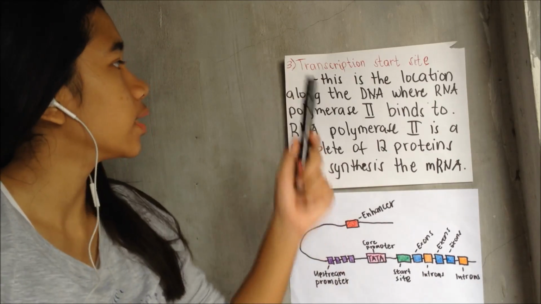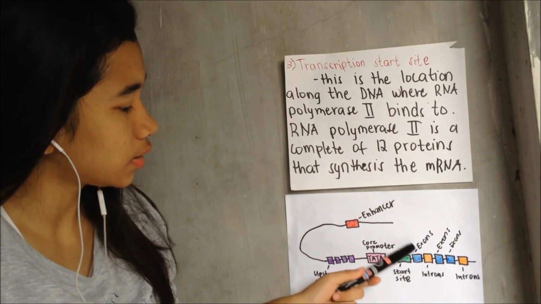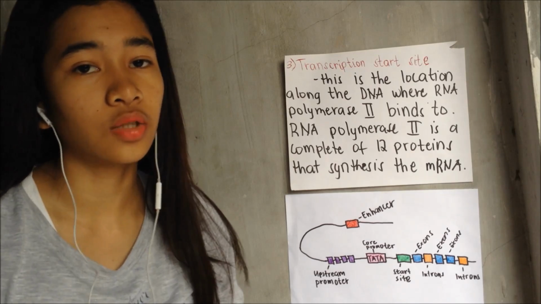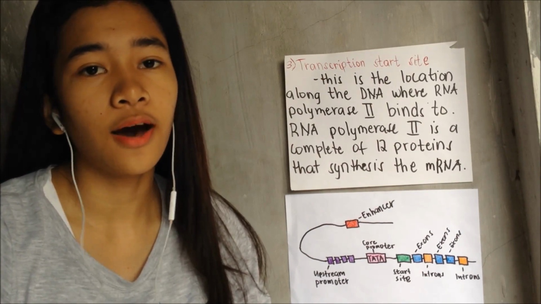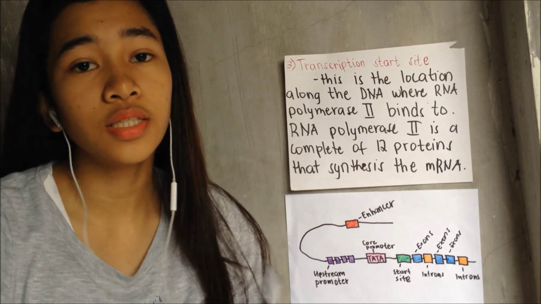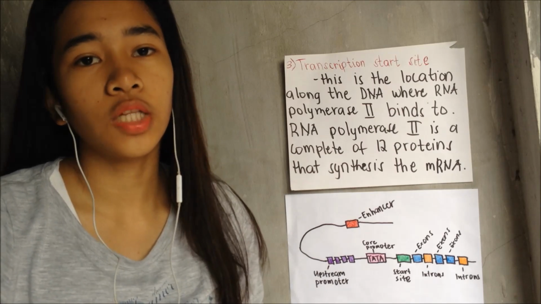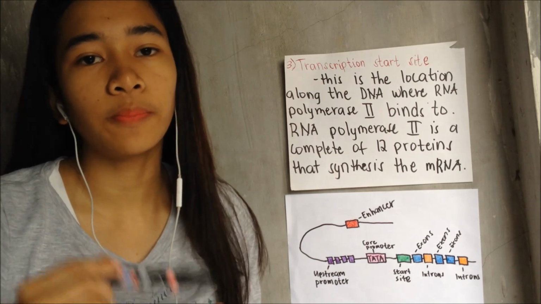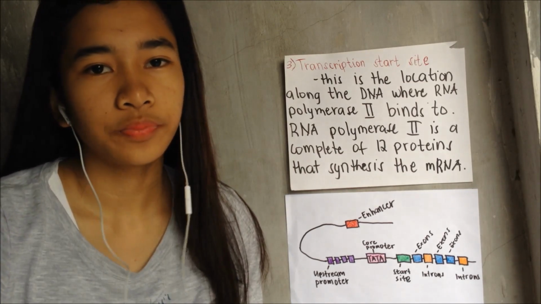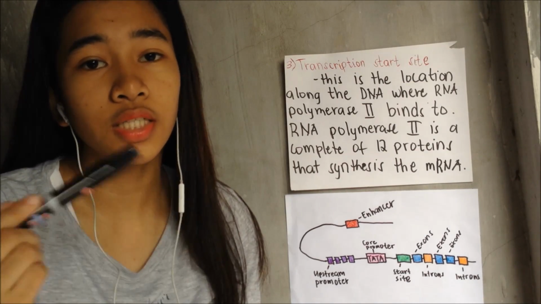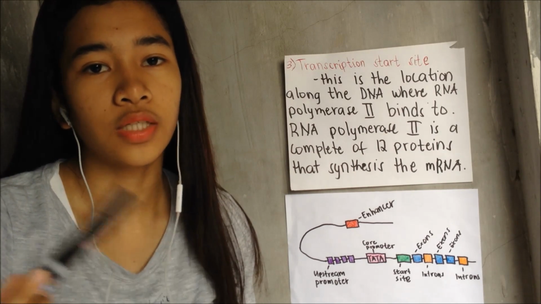So next is the transcription start site. In this diagram, this is the transcription start site, where transcription actually begins. A special protein complex that consists of 12 proteins, known as RNA polymerase II, binds onto the transcription start site. This is the process of transcription.